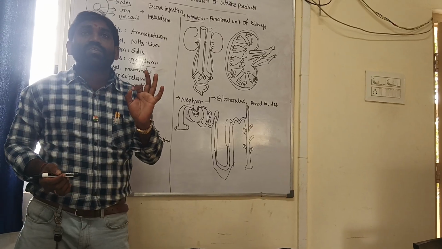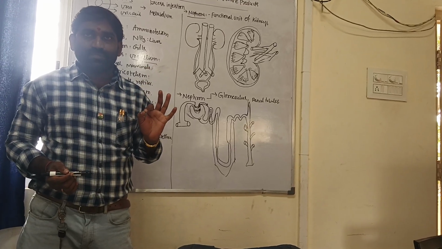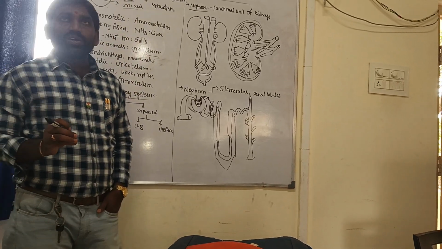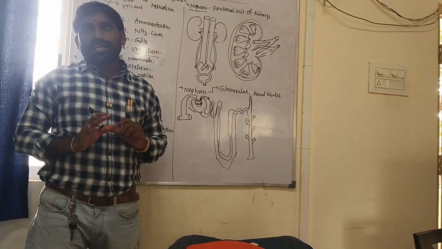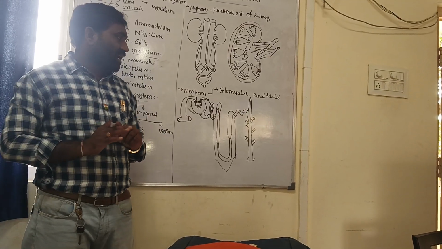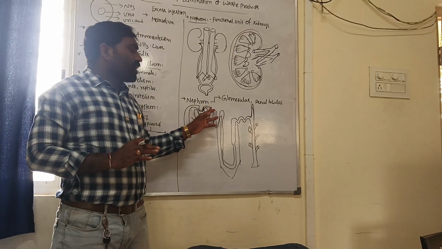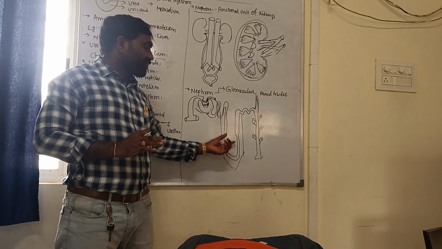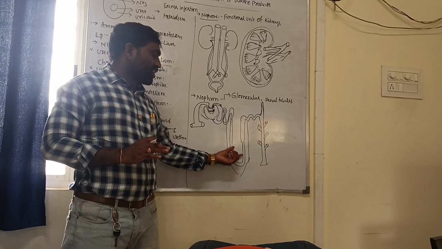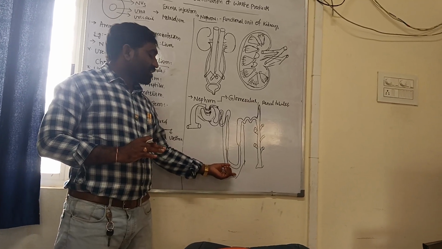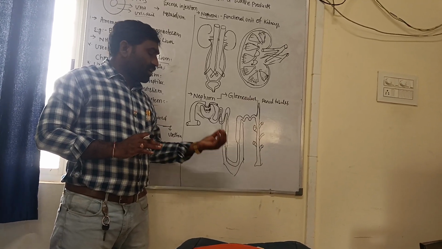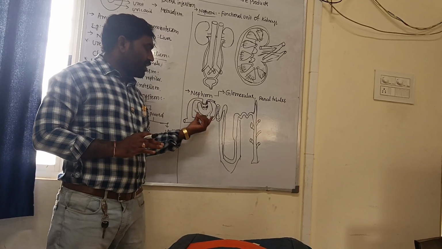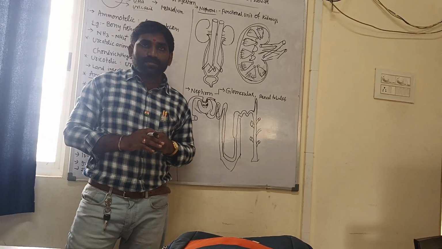The afferent arteriole forms the glomerular structure, whereas the efferent arteriole forms the vasa recta, the peritubular capillaries around the U-shaped loop of Henle. Here, the renal tubule begins with the cup-shaped Bowman's capsule.